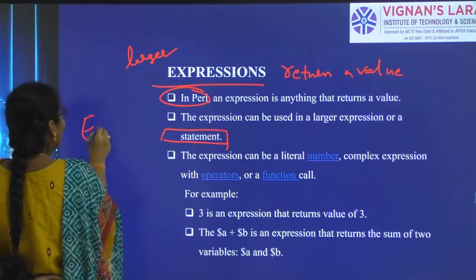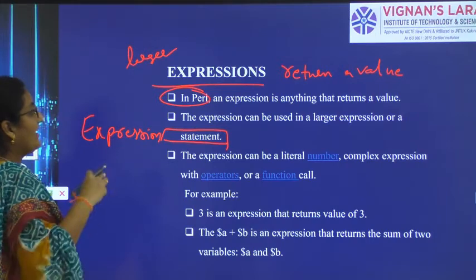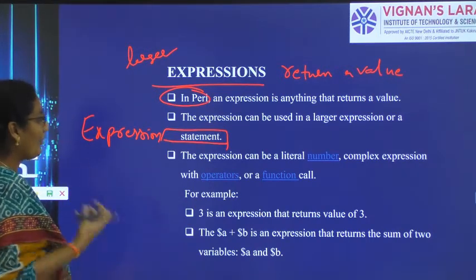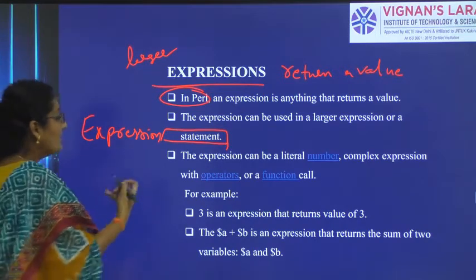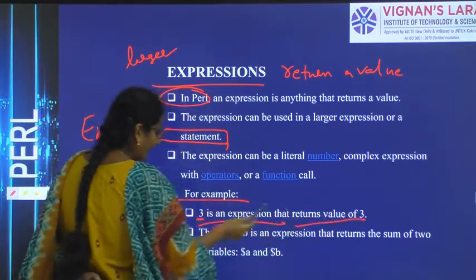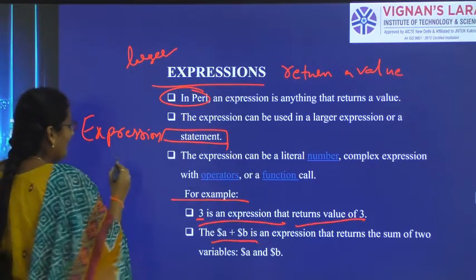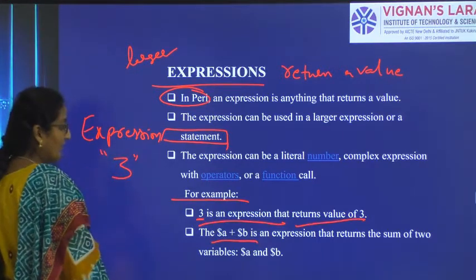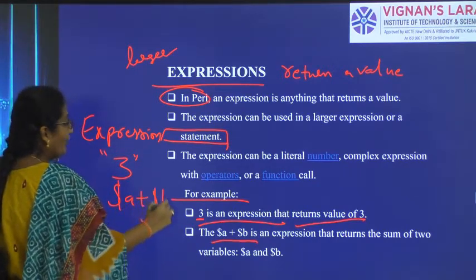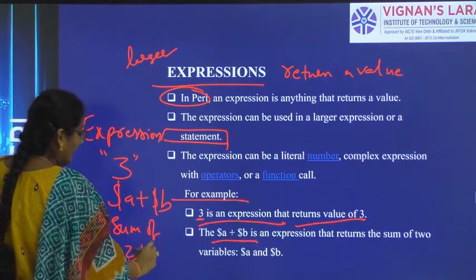So an expression is nothing but a group of statements, something which will return a value. It can be a number, a complex operator expression, a function, anything. Let us see the example. 3 is an expression that will return the value 3. $a + $b is an expression that will return the sum of two variables.